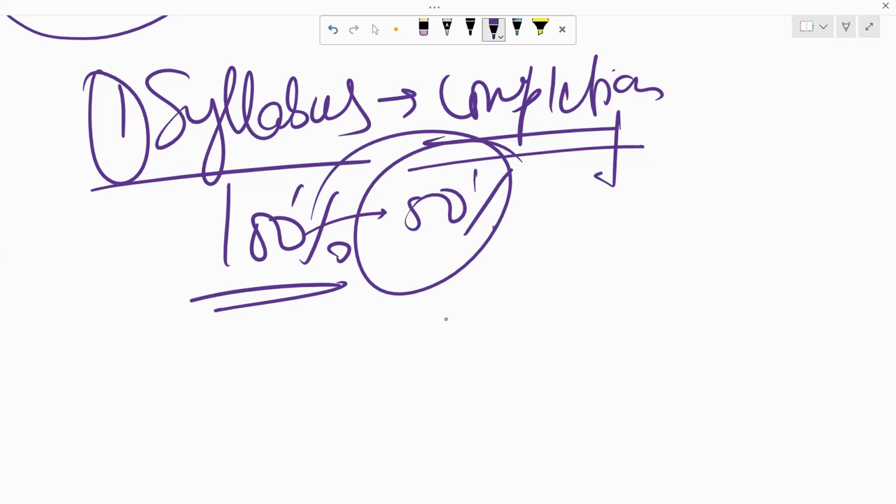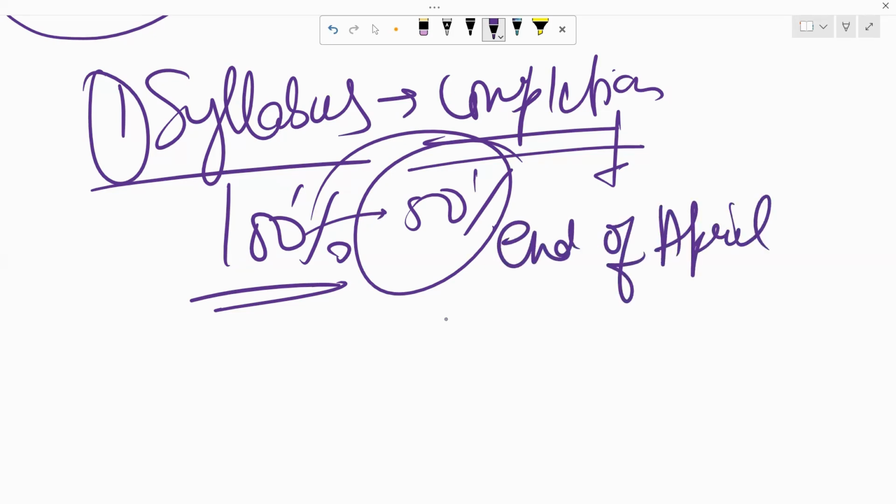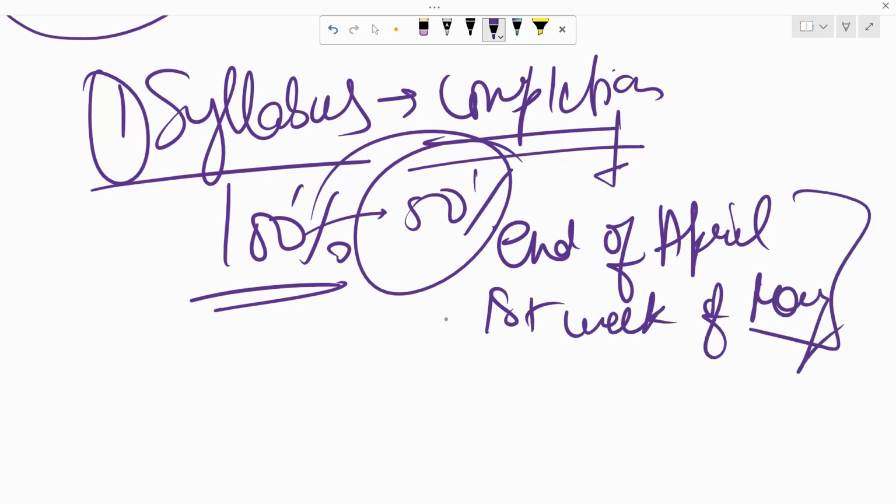I generally recommend students that your syllabus should be completed at least a month before your final exam. For example, if you are sitting for the June attempt, your syllabus should be completed by the end of April or the first week of May maximum. You should not exceed this time limit, because then you'll have at least 3 to 4 weeks for your practice.